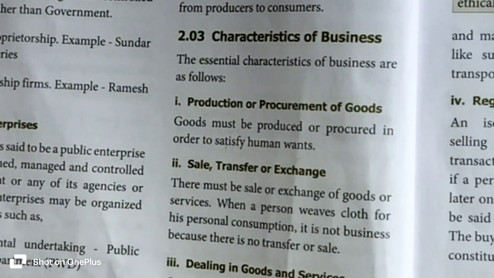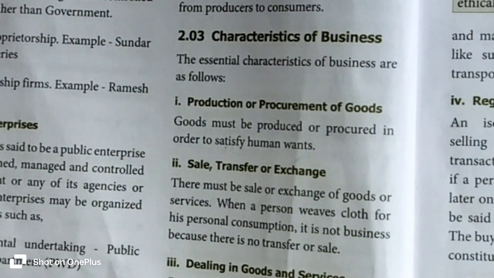So each and every businessman needs to know how to satisfy human needs and wants. As per the customers' needs and wants, a producer produces the goods or procures them, which means purchases the goods, to supply them to the needed customers to satisfy human wants.